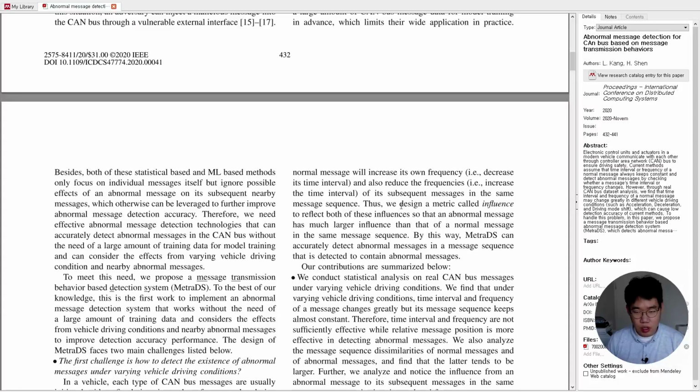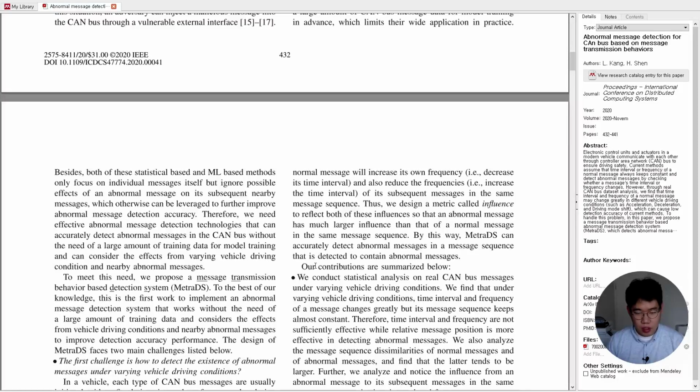Thus, we design a metric called influence to reflect both of these influences, so that an abnormal message has much larger influence than a normal message in the same message sequence. In this way, MetraDS can accurately detect abnormal messages in a message sequence that is detected to contain abnormal messages.